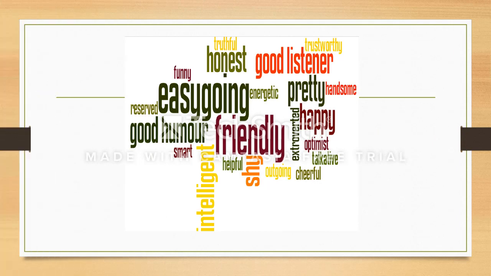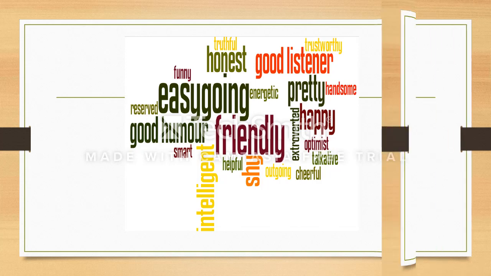Now in this picture you can see a few words like truthful, honest, easygoing, good humor, friendly, pretty, happy, good listener, energetic, intelligent. These would be a few adjectives. So please always remember that adjectives always define or give a quality to a noun. For example, if I say apple, apple becomes a noun. However, if I put red in front of apple, it becomes an adjective. So these are all the adjectives that you use with nouns.